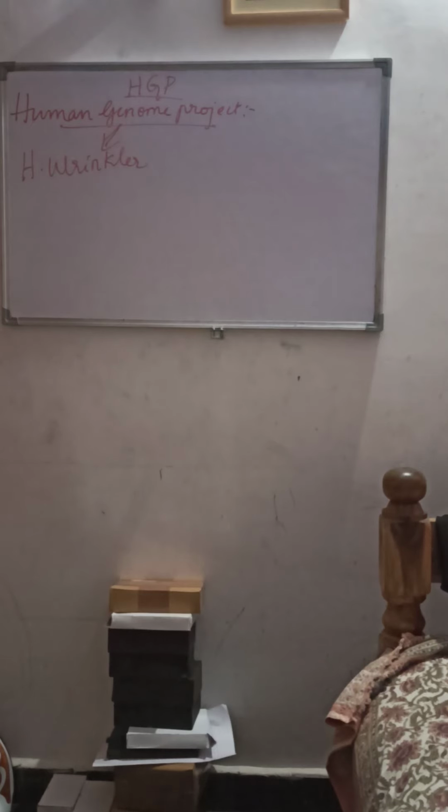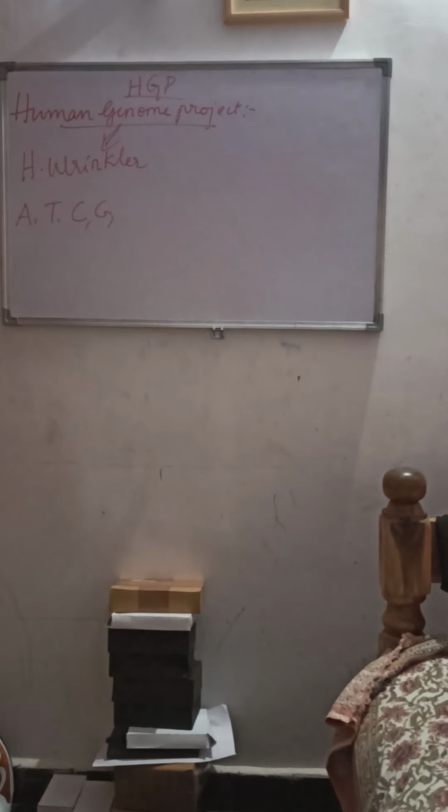The Human Genome Project is a scientific project undertaken to study the sequence of the bases, that is A, T, C, G, in the entire DNA of the human chromosomes, or we can also call it the complete human genome.